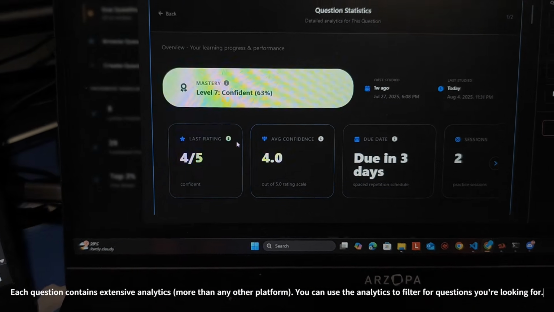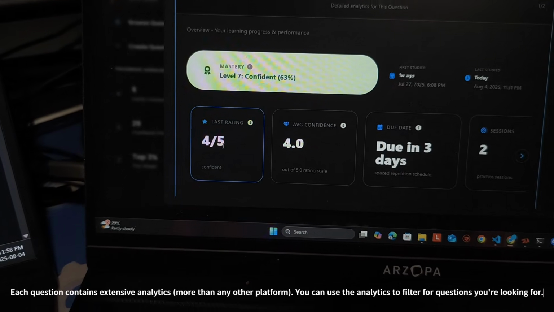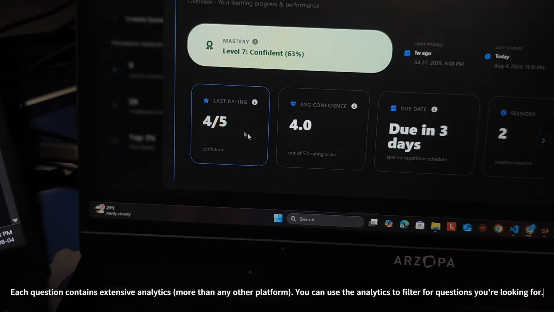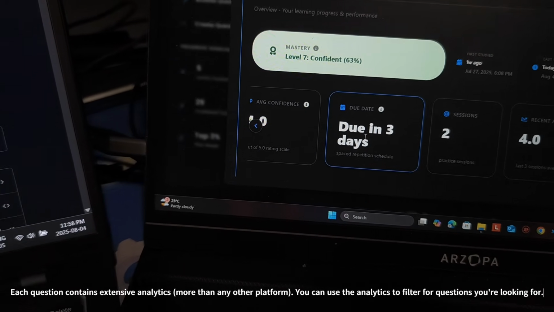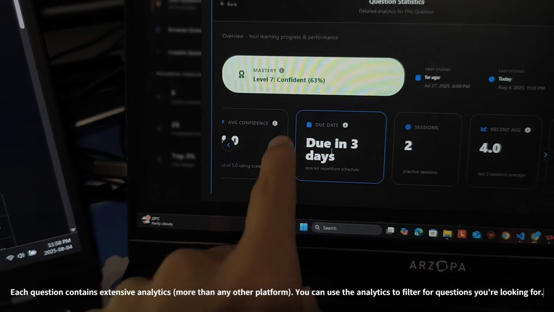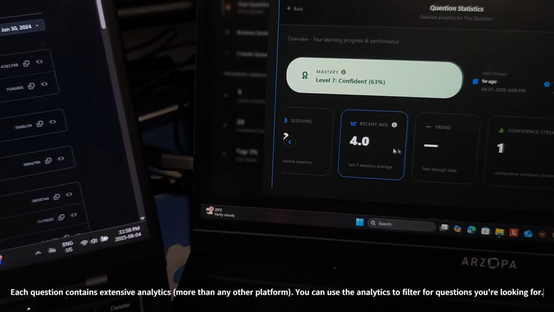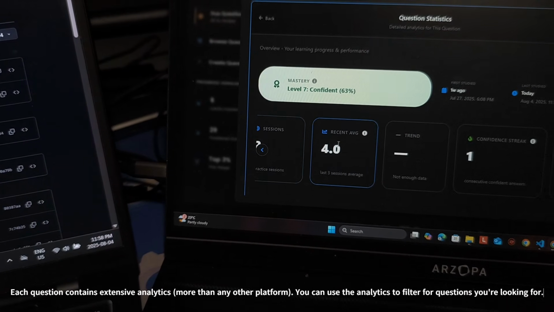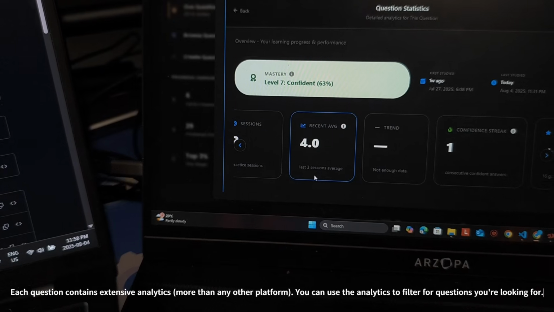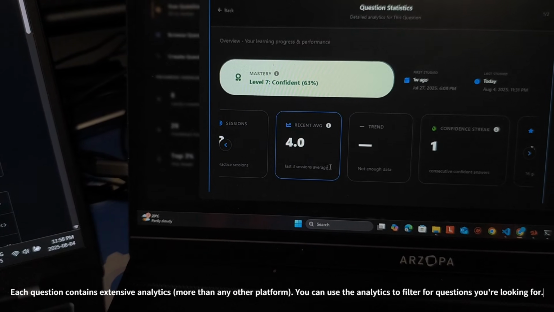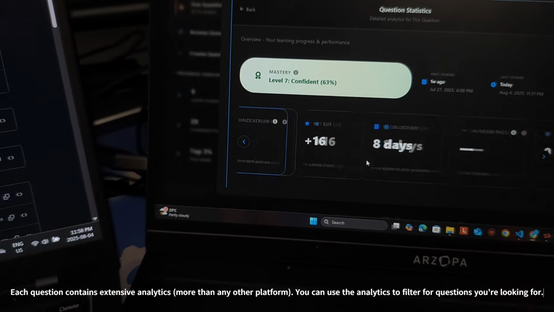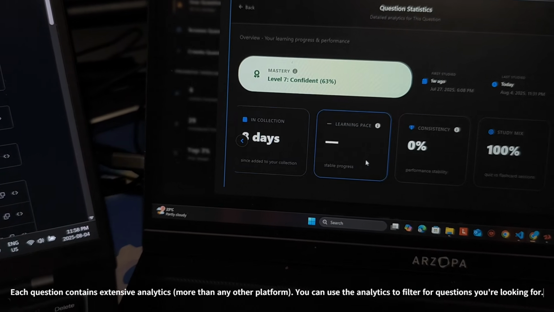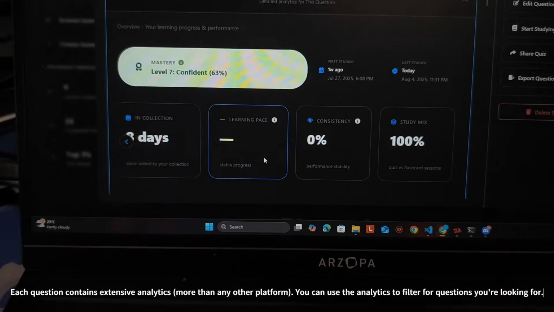My last rating on this question was 4 out of 5. I knew it pretty well. My average confidence overall is a 4. It will be due in 3 days. I'll explain what due means in a bit. I've studied it in 2 sessions. My recent average over 3 sessions, in this case 2, is 4. I don't have enough data for my trend, but all sorts of rich data that you would ever want.